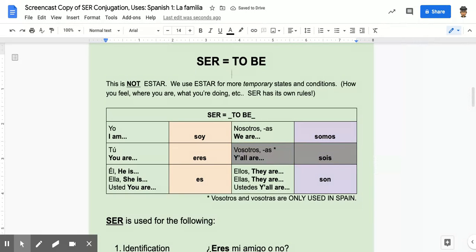So soy, eres, es, somos, sois, son: I am, you are, he or she is, we are, y'all are, they are. So if I say they are my friends, ellos son mis amigos. I say we are from Kentucky, somos de Kentucky. I am tall, soy alto. She is pretty, ella es bonita. All right. Are you a student? ¿Eres estudiante? All right. So this is conjugating this verb. We have to change those forms. We see 6 different forms, 6 identical locations on the conjugation chart.